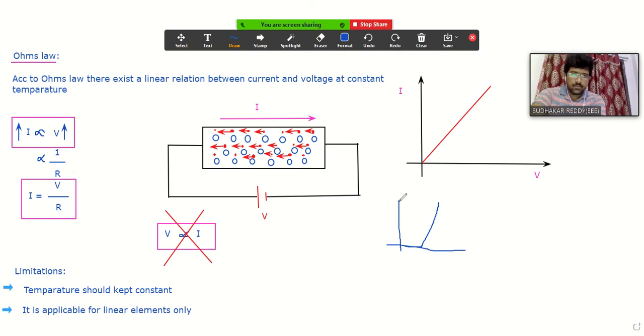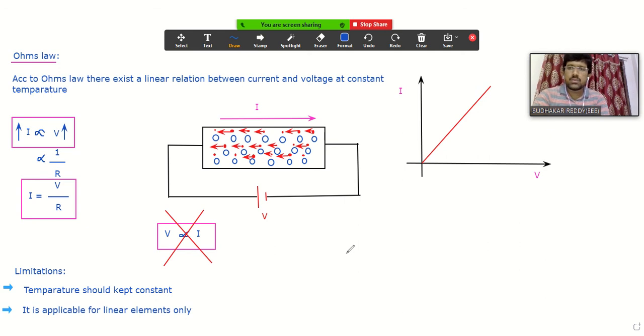They are not linear, right? Their characteristics are non-linear. If the characteristics are non-linear, then it is not possible to apply Ohm's law. So for semiconductor devices, Ohm's law is not applicable.